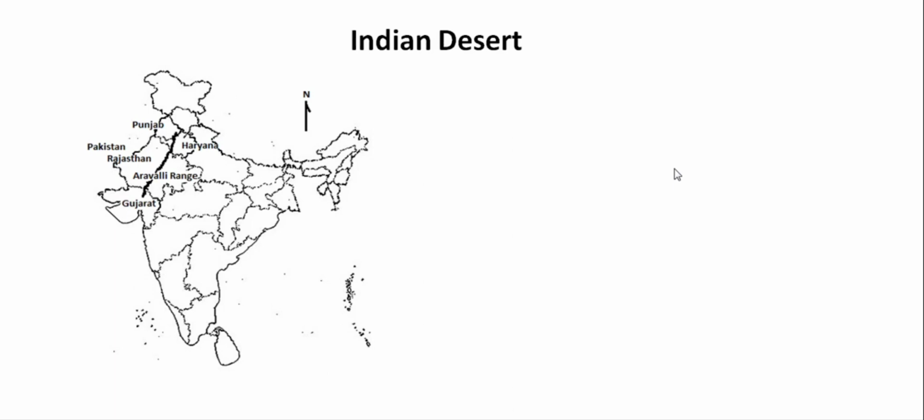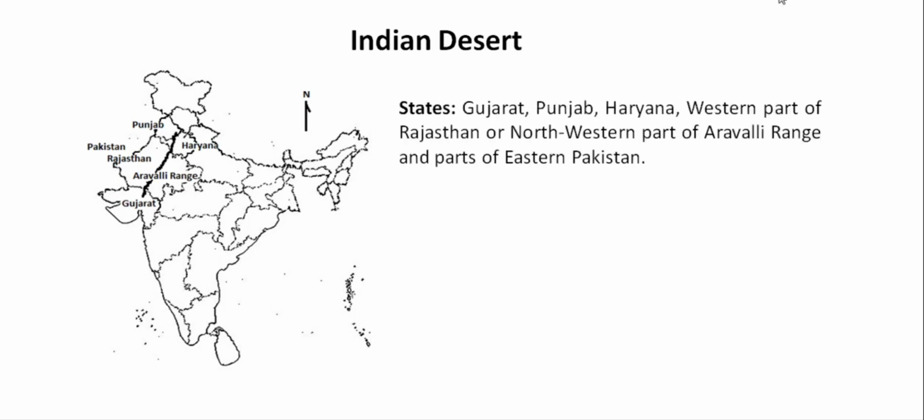Now, which states come under this desertic land? Just have a look here. Under states we are having Gujarat, Punjab, Haryana, western part of Rajasthan or northwestern part of Aravalli range and parts of eastern Pakistan. So here we are having Gujarat, Punjab, Haryana, western Rajasthan. This is the Aravalli, so northwestern part of Aravalli range and parts of eastern Pakistan.